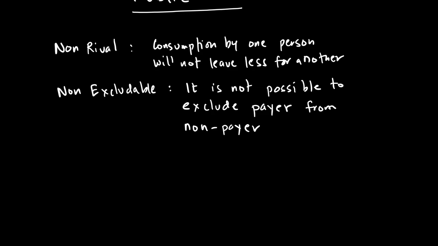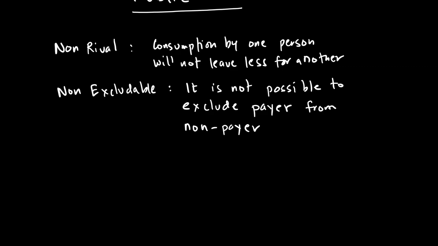It protects our borders, and one could argue it is non-excludable because once provided, anyone who lives in the country will benefit from it. Similarly, it's non-rival: if tourists come into the country, they automatically get provided. It's not that consumption by one person will leave less for another.